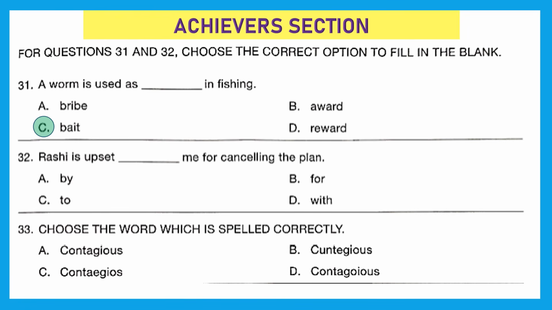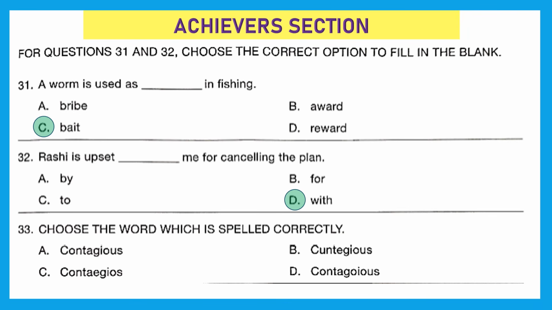Question 32. Rashi is upset dash me for cancelling the plan. Here the right answer should be option D, with. Rashi is upset with me, with a person, right? So we will use with me for cancelling the plan.